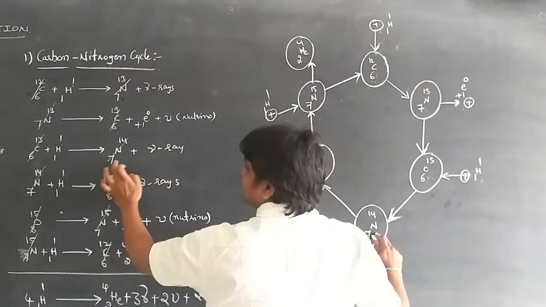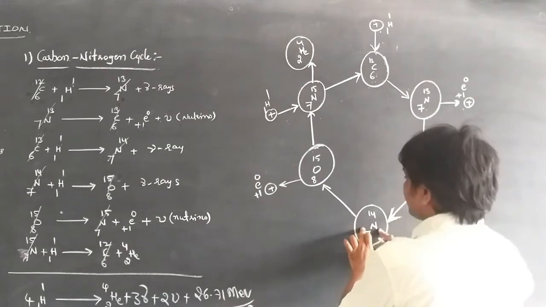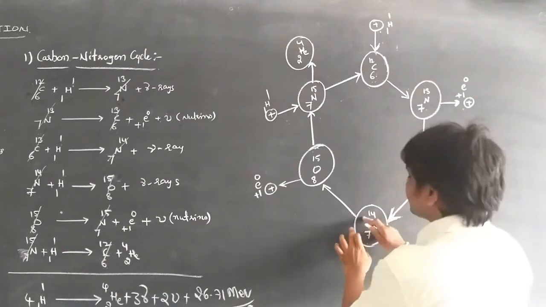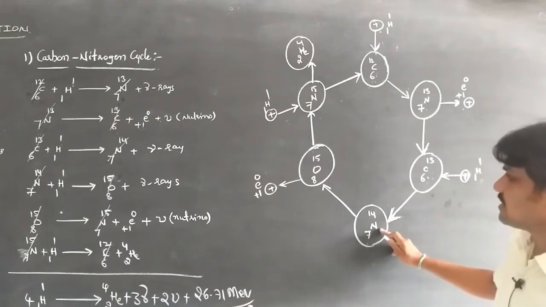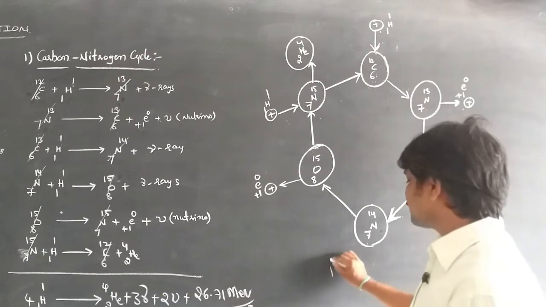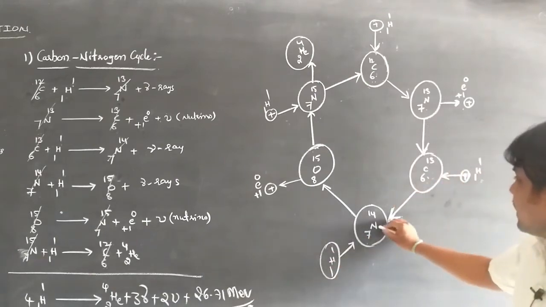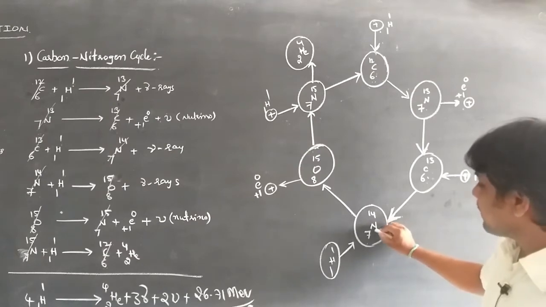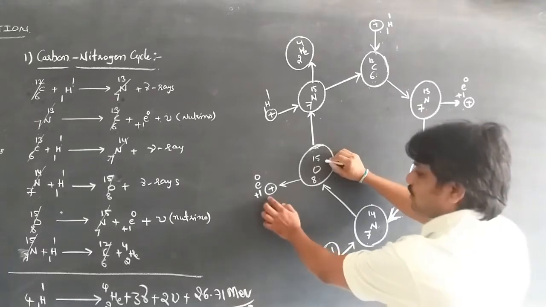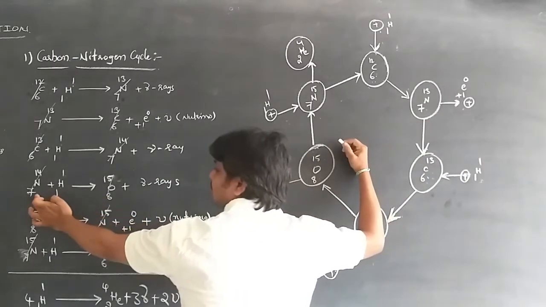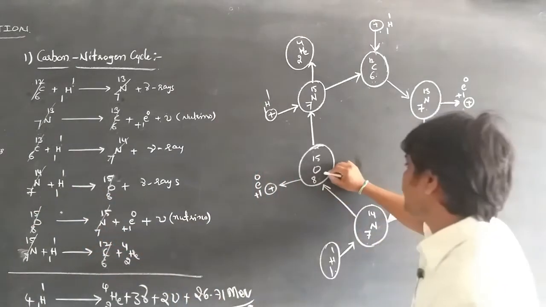Whenever 1H1 is added to this, 7 plus 1, 8, an unstable oxygen atom is formed. Whenever the stable nitrogen atom is added with one proton, then unstable oxygen is formed.